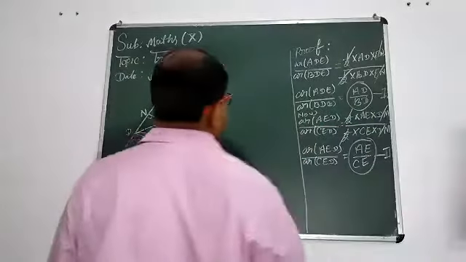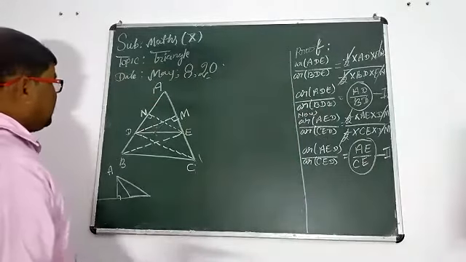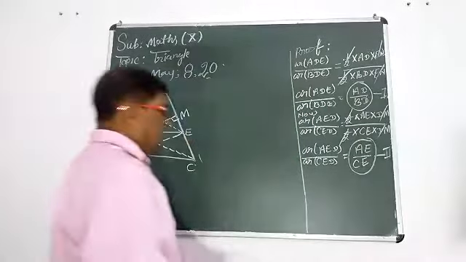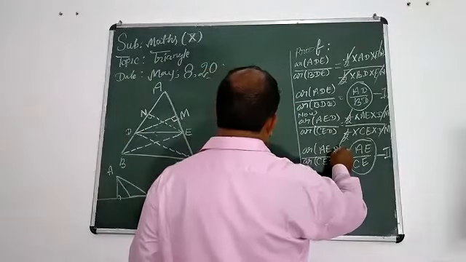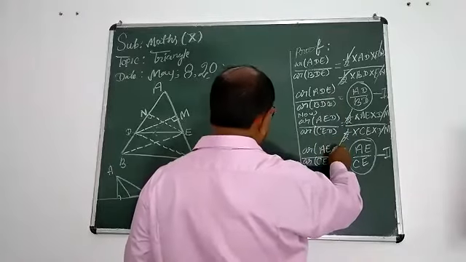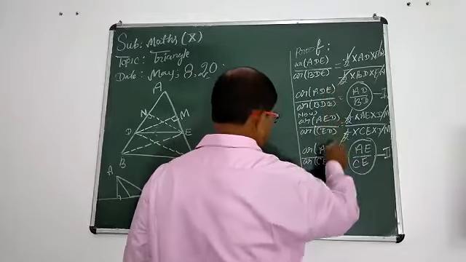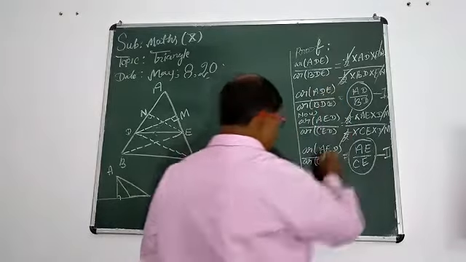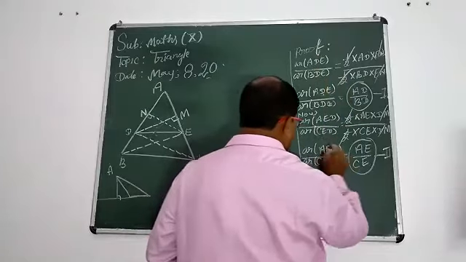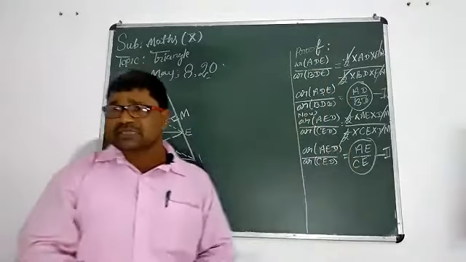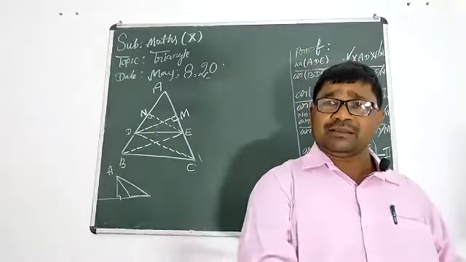Now students, according to these two statements, we should think about the triangle. Which triangle? ADE, AED. ADE and AED vertices are equal, just like Sohan Kumar and Kumar Sohan, they are equal.